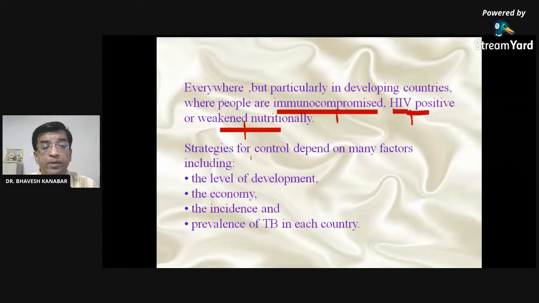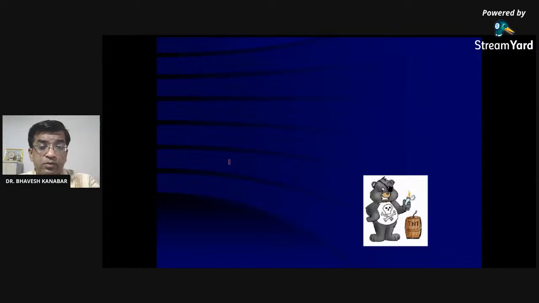Strategies for control depend upon many factors. Where a country or society is developed economically, educationally and socially, this type of infectious disease will prevail less. If the economy is developed, the incidence and prevalence in each country will be under control.